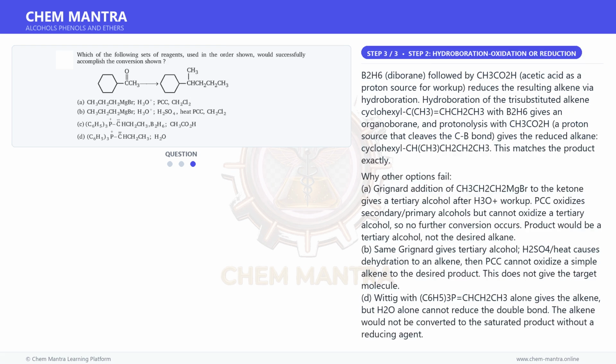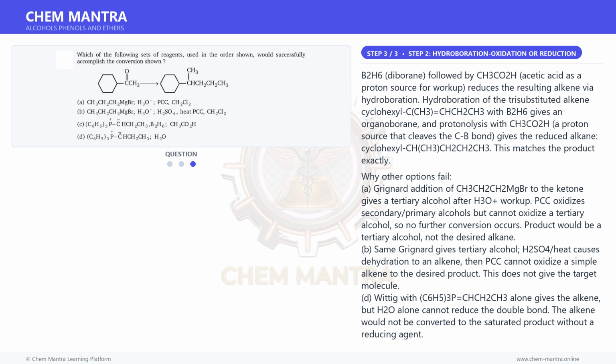And for the final step, B2H6 diborane, followed by CH3CO2H, acetic acid as a proton source for workup, reduces the resulting alkene via hydroboration. Hydroboration of the trisubstituted alkene cyclohexyl C(CH3)=CH-CH3 with B2H6 gives an organoborane, and protonolysis with CH3CO2H, a proton source that cleaves the C-B bond, gives the reduced alkane, cyclohexyl CH(CH3)CH2CH3. This matches the product exactly.